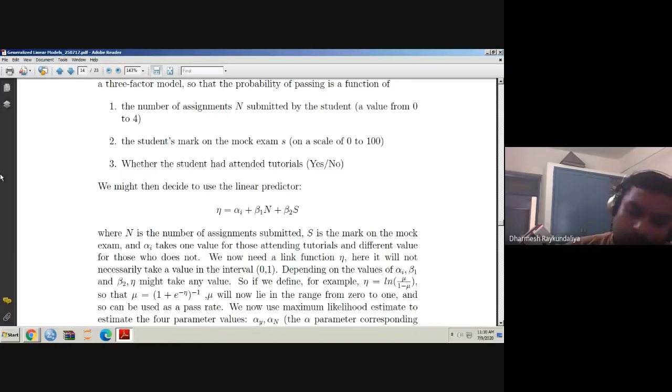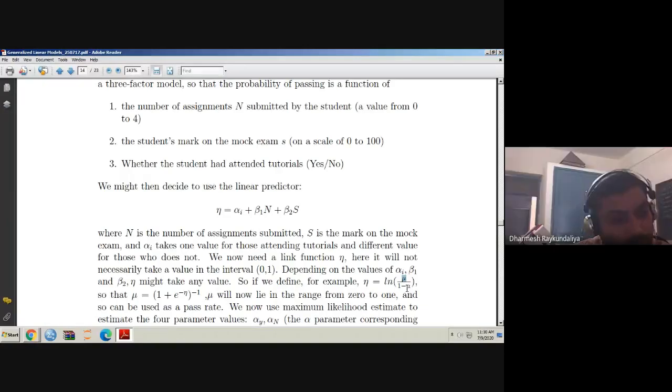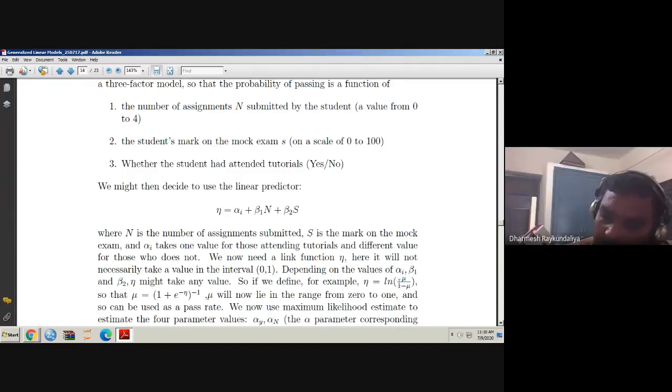Let us say mu equal to 0. So what happens to mu upon 1 minus mu? If mu equal to 0, that means the passing probability of the student is 0. So what happens to 0 upon 1 minus 0? It is 0 upon 1, which is 0. That means if mu equal to 0, this quantity is 0.